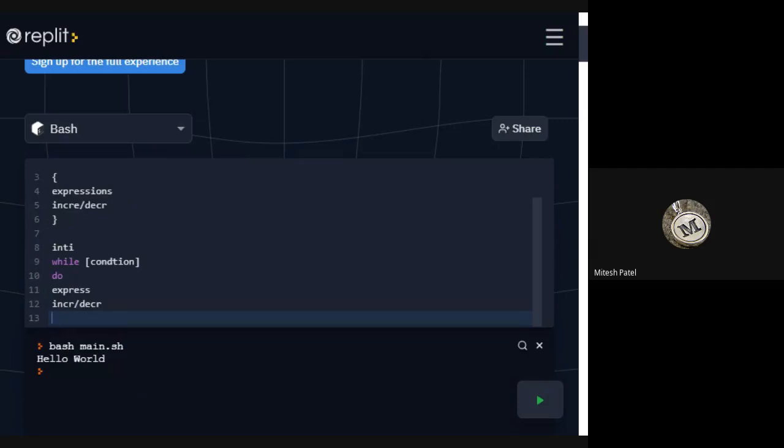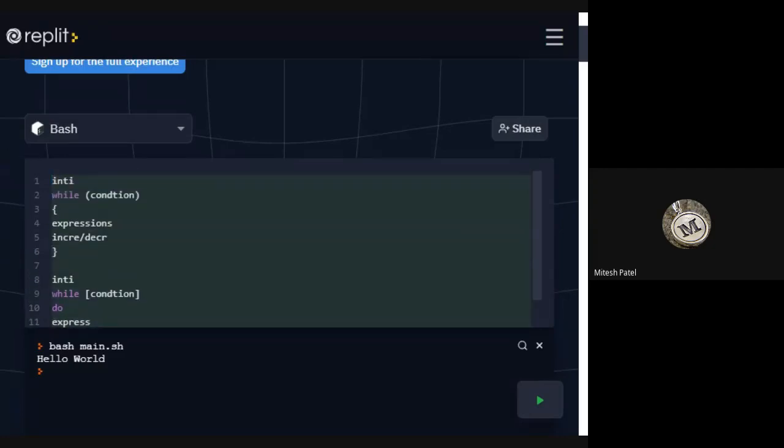In this loop we need to write the done keyword. This is the syntax in a shell script: initialization, while, the condition in a square bracket, then do instead of the opening curly bracket, then expression and increment/decrement, and then done.